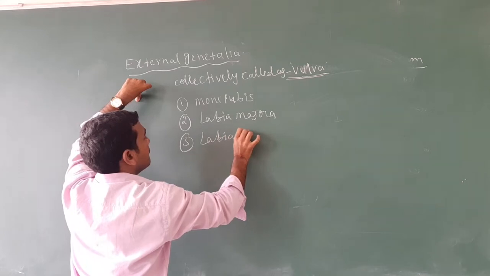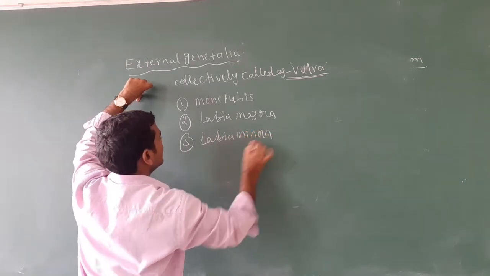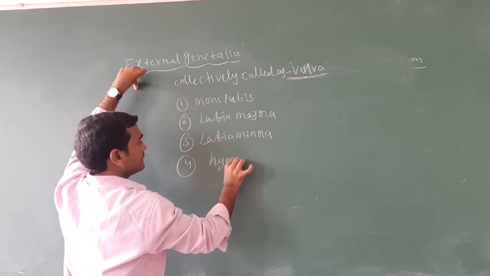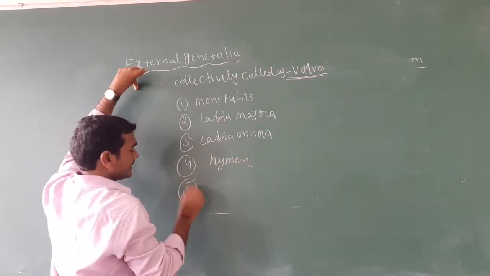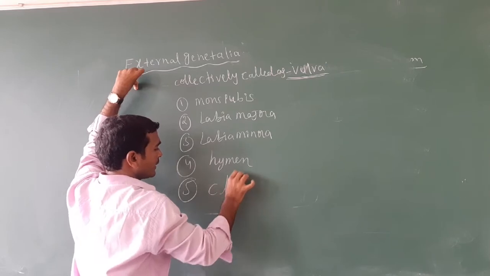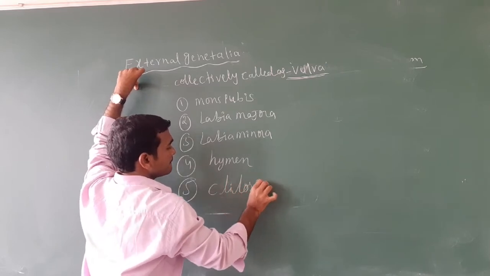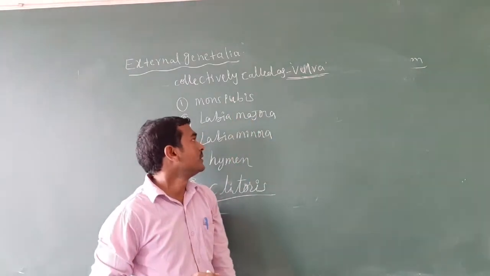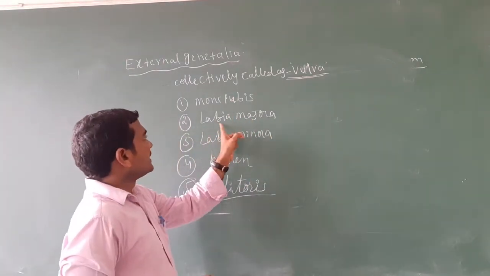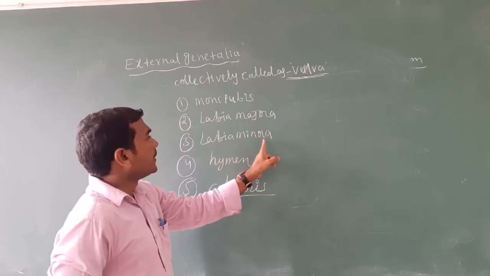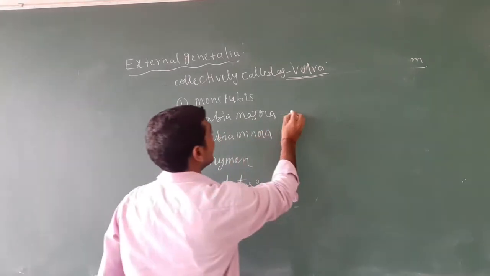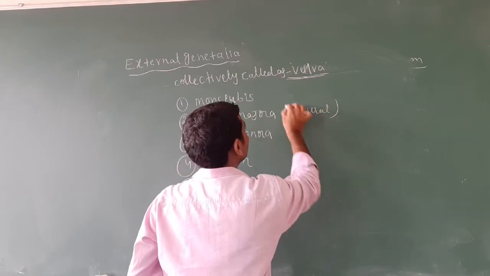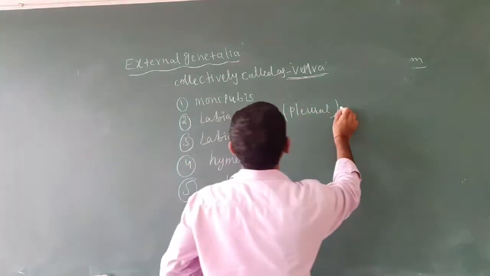The third is labia minora. The fourth is the hymen. The fifth is the clitoris. These all are the external genitalia. Here, labia majora and labia minora are plural forms. What are the singular forms?